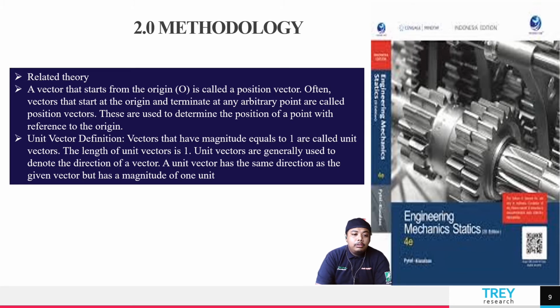The second related theory is the unit vector. A unit vector is a vector that has a magnitude equal to 1. The length of a unit vector is 1. A unit vector is generally used to denote the direction of a vector. A unit vector has the same direction as the given vector but has a magnitude of 1 unit.